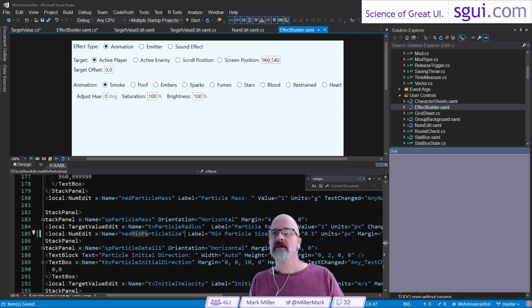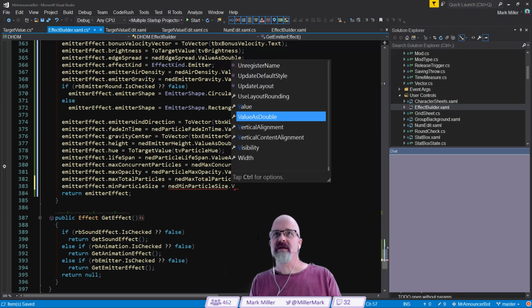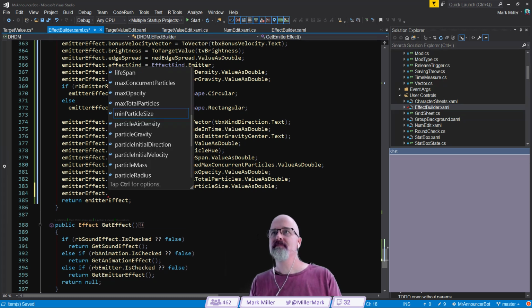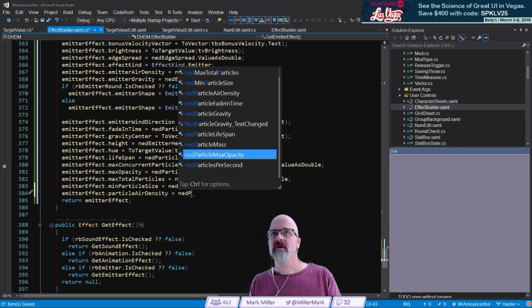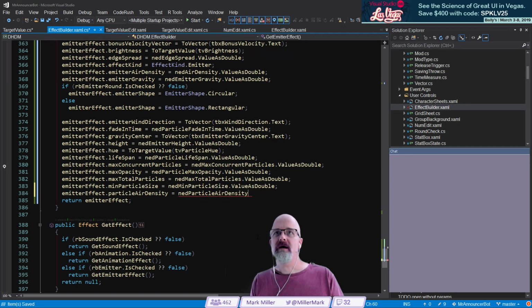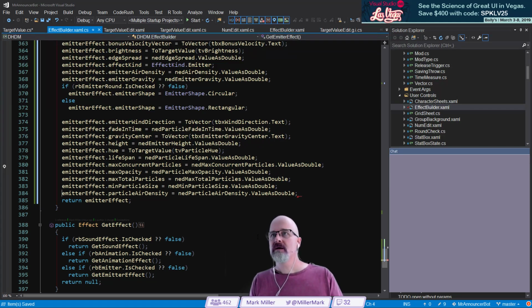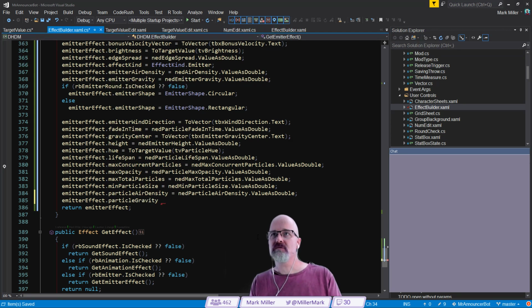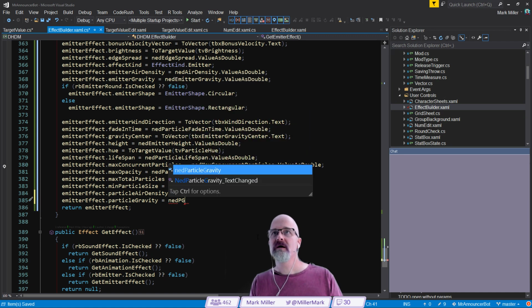Like that. Okay, so there's min particle size dot VAD. Come on. I thought I had you. All right. Min particle size is equal to that. Particle air density is equal to ned particle air density right there, dot VAD. Particle gravity is equal to ned particle gravity.